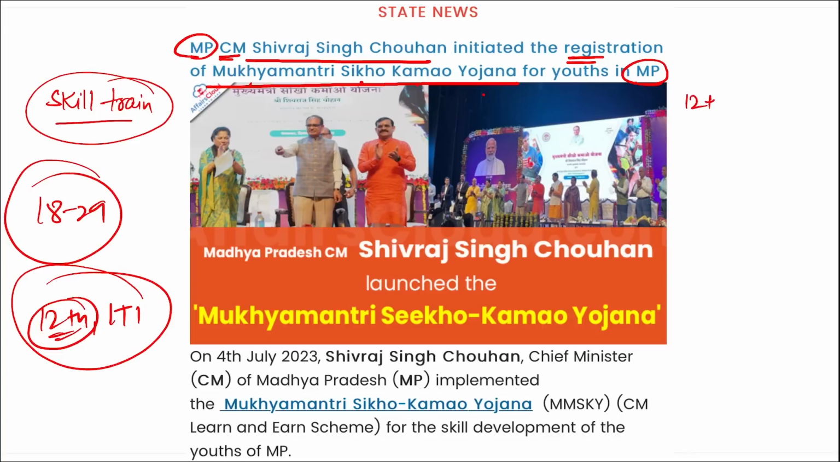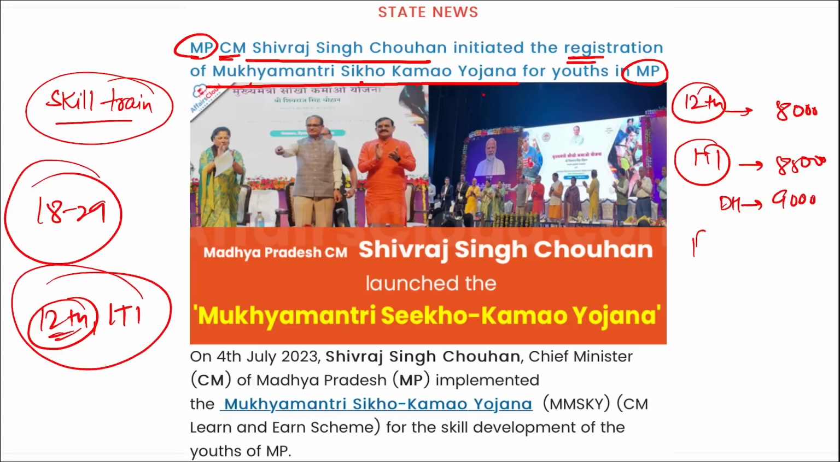A 12th class pass will be provided 8,000 rupees per month. An ITI, that is Industrial Training Institute pass candidate, will get 8,500 rupees. Diploma holders will be getting 9,000 rupees, and postgraduate holders will be getting 10,000 rupees. And right under this particular scheme, that is Mukhyamantri Sikho Kamao Yojana, it was launched by Madhya Pradesh.